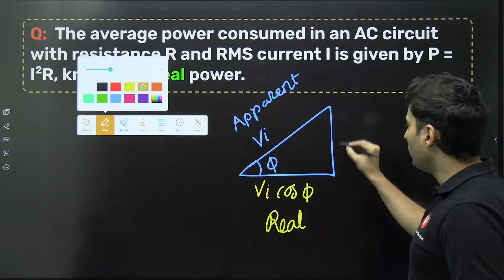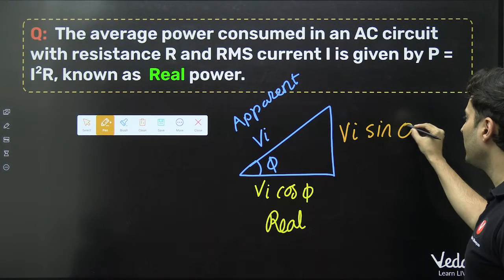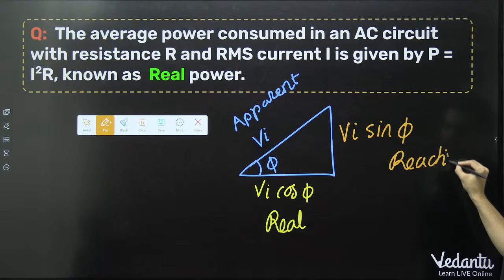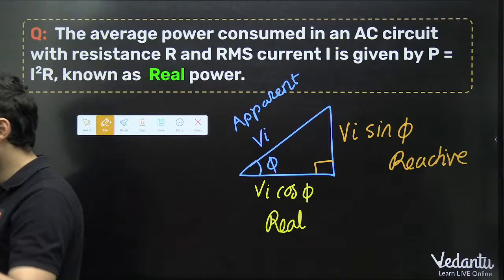And then this component is opposite to the theta or phi. So it is VI sin phi. And this is called the reactive power. This is a power triangle. This triangle everybody should know.